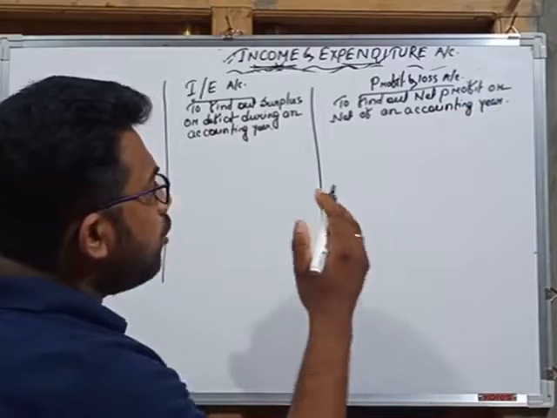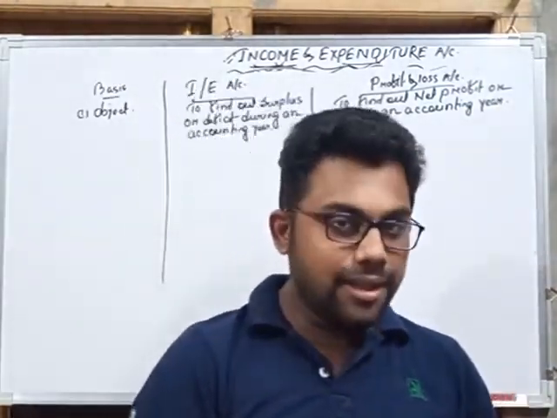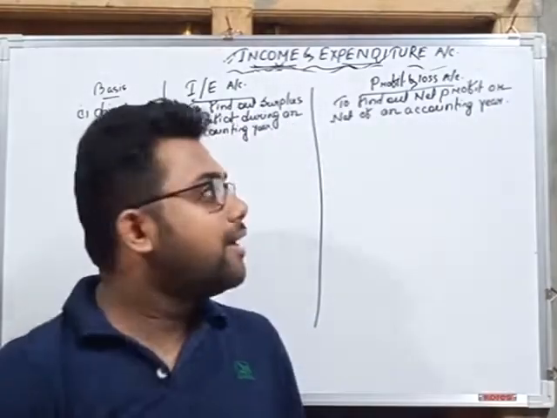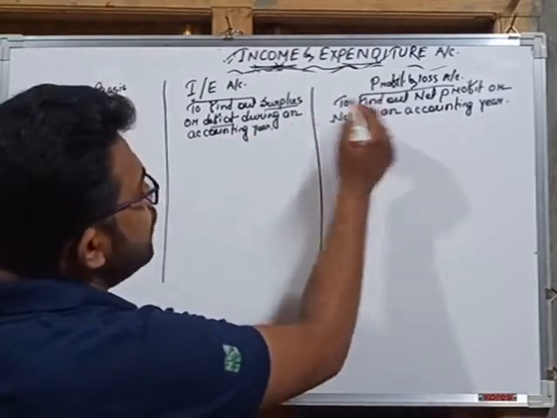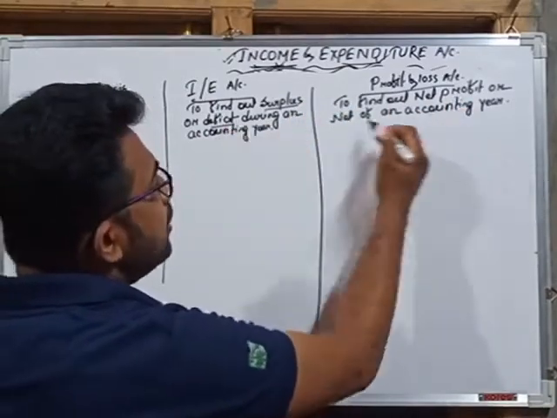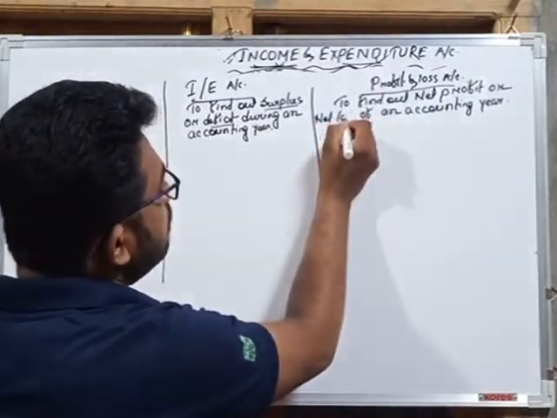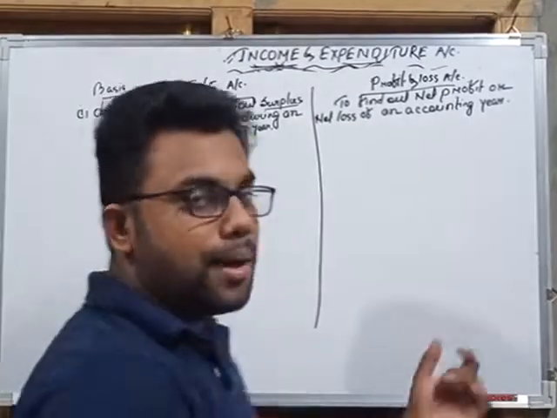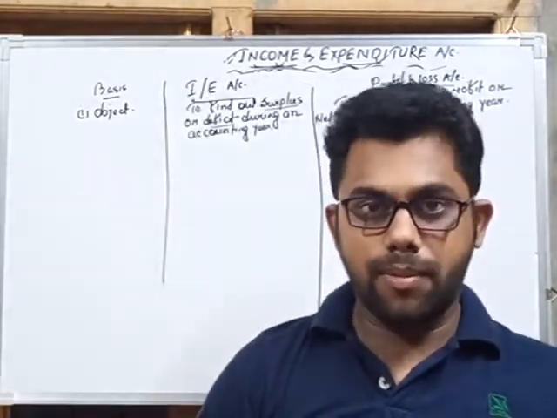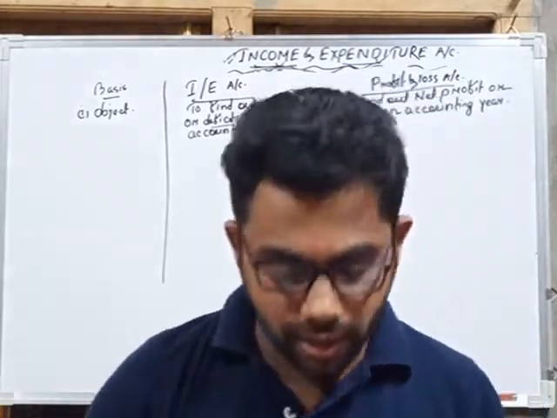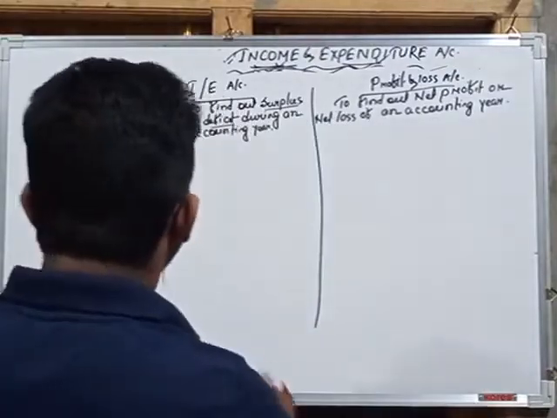So the object is similar, but the name of the object is different. In income and expenditure account, it is to find out surplus or deficit. Surplus means profit, and deficit means net loss. So the objective is the same, but the term is different. For non-trading organization, it is surplus or deficit, but for trading organization, it is net profit or net loss. Next, preparation.